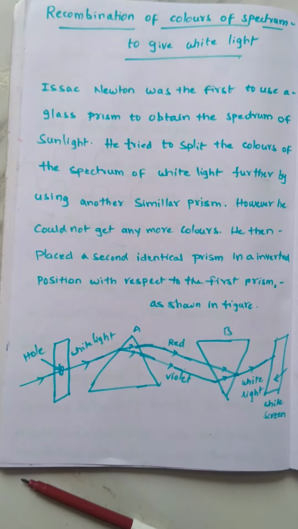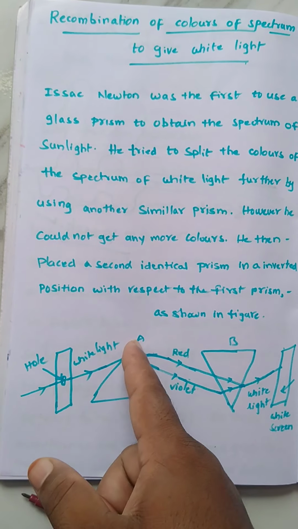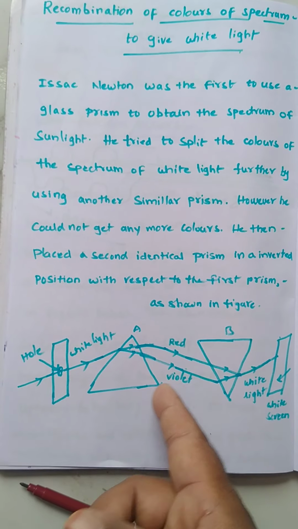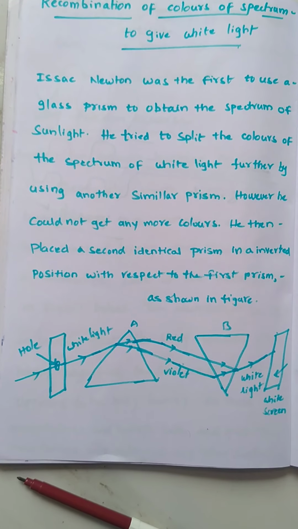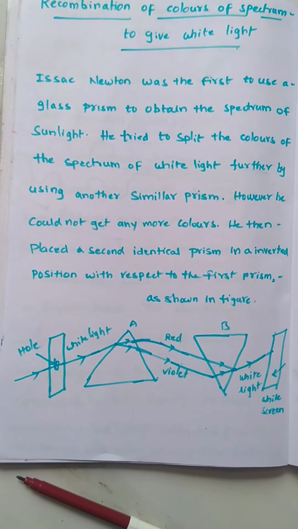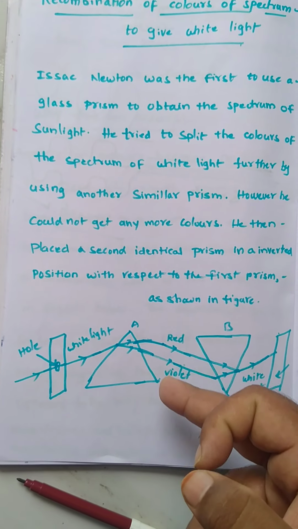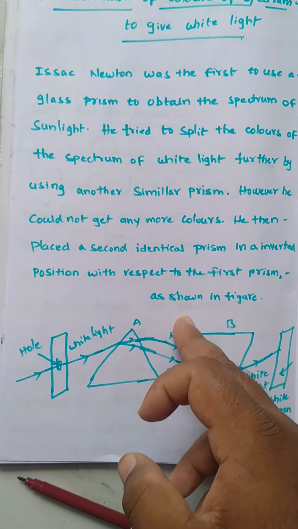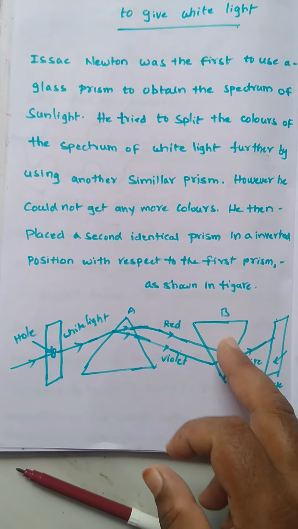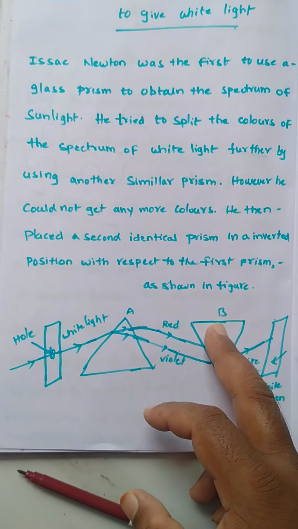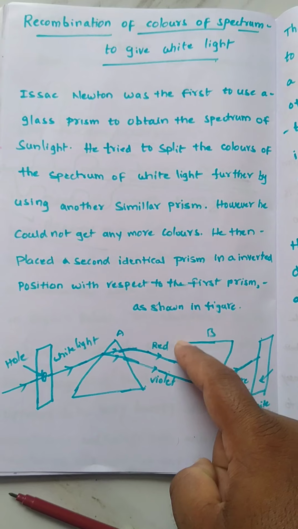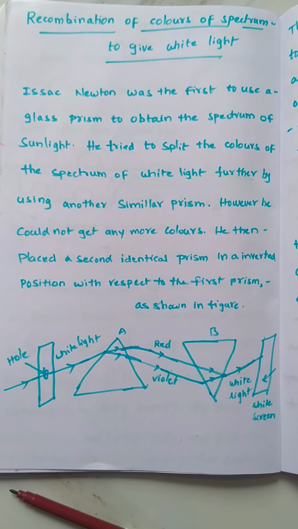This white light falls on the prism, then it splits into seven colors of course, but here I am taking only two colors. Why? Because without the hole the intensity of light would decrease here. So I am considering that it splits into two colors, red and violet, and these red and violet pass through the inverted prism. Here the inverted prism behaves like a recombination of white light. Understand this? This is the main thing here.